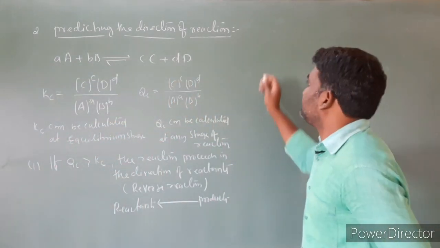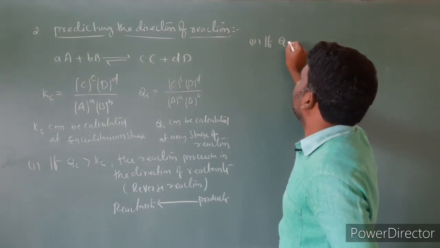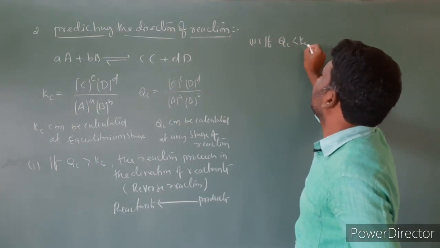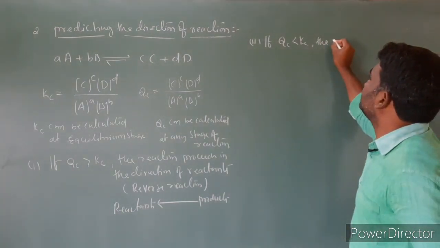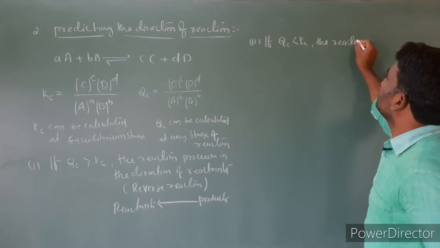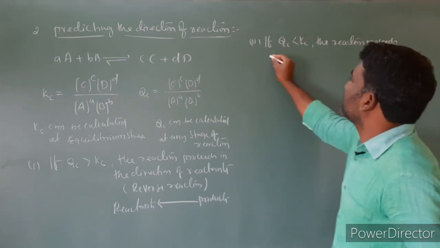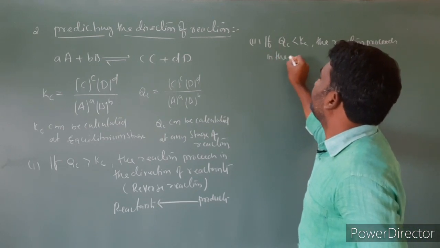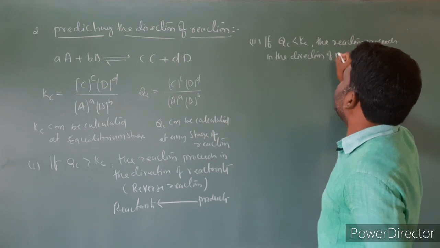So the second one, if Qc is less than Kc, the reaction proceeds in the direction of products.